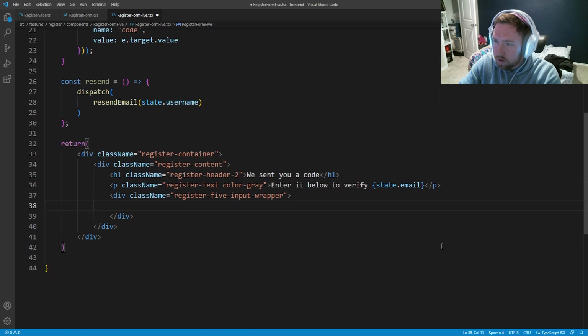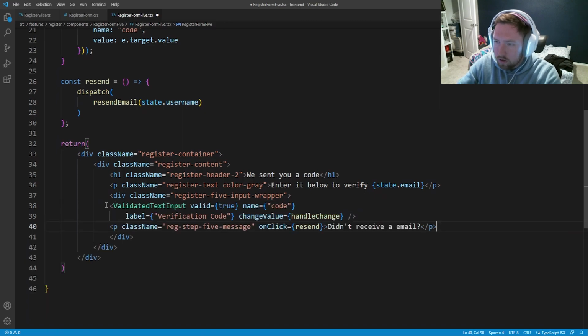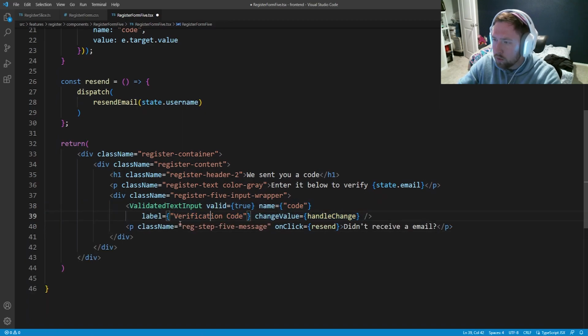And we're going to move this guy over. And then finally, inside of our class name, register-5-message, and the color is going to be blue.